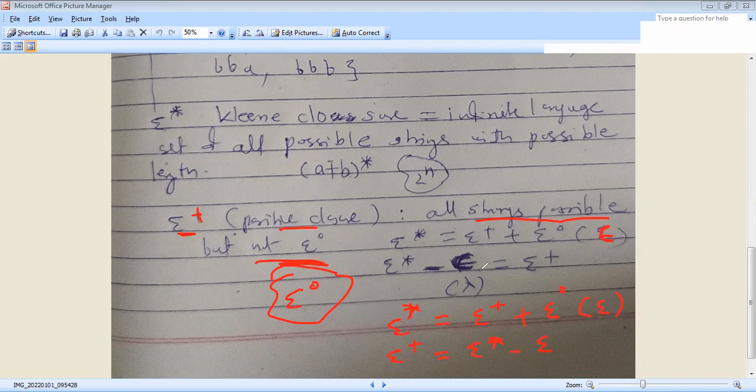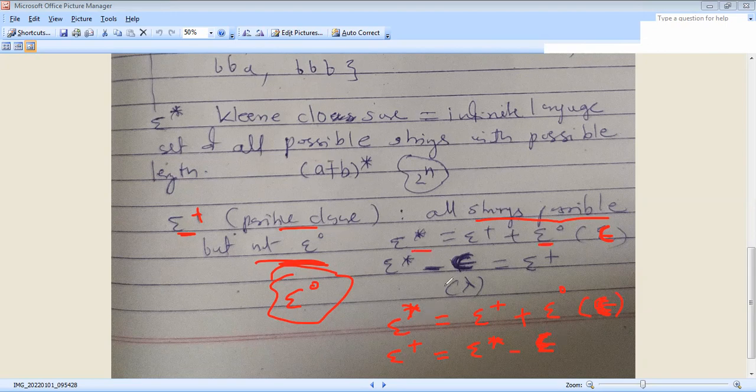Epsilon is there, and we have to subtract epsilon. This is the formula for finding positive closure.